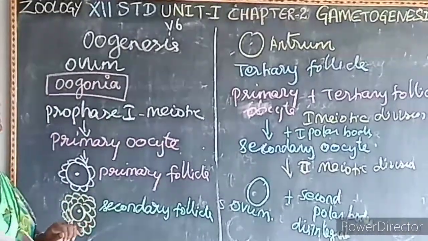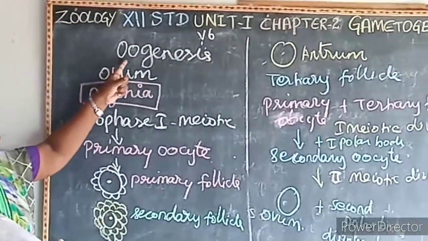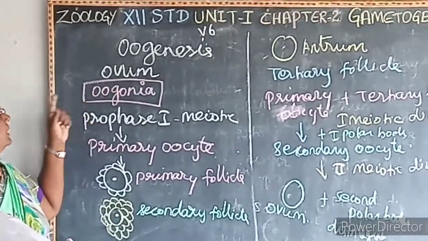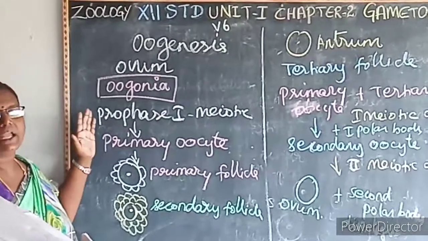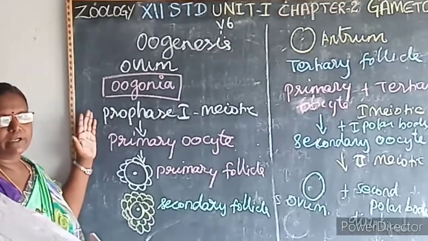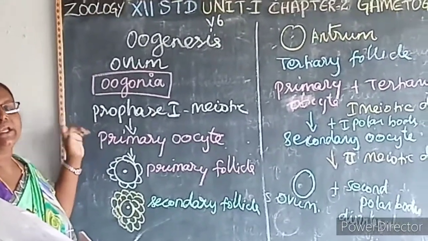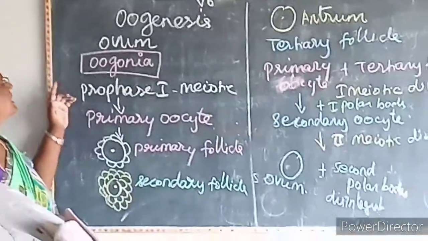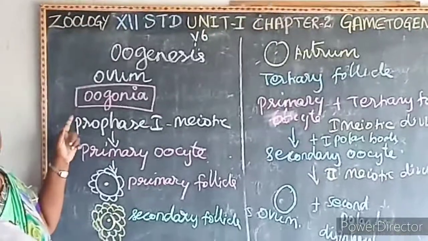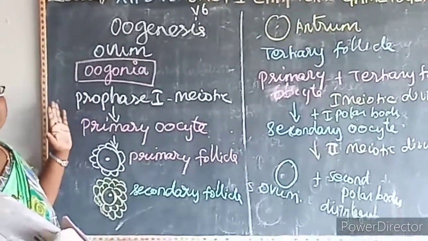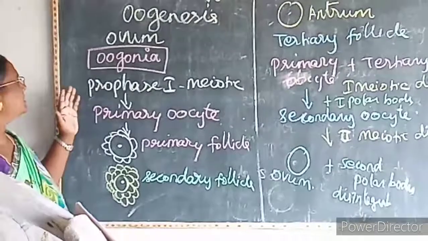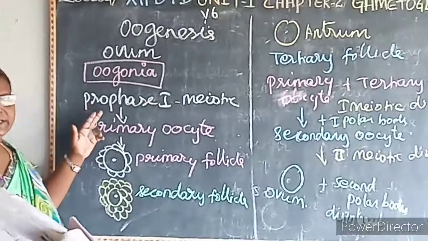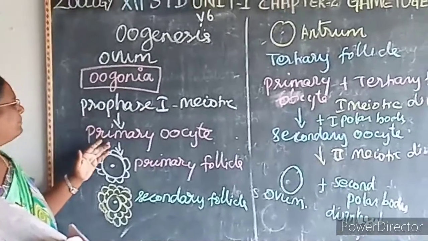Once again, let us just recall it. So what is oogenesis? The formation of the ovum, that is known as what? Oogenesis. Certain cells in the germinal epithelium in the fetal ovary undergo a mitotic division to form egg mother cells or the oogonia. So no more eggs are formed after the birth. Then this oogonia undergoes prophase 1 of meiotic division and forms a primary oocyte.